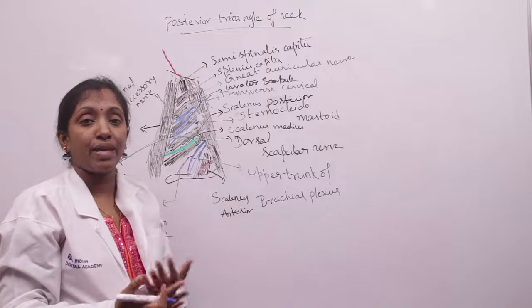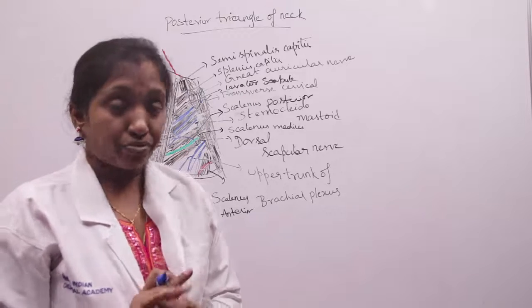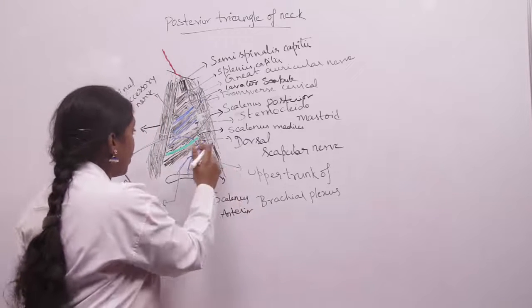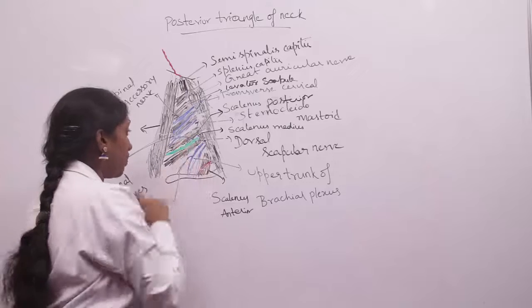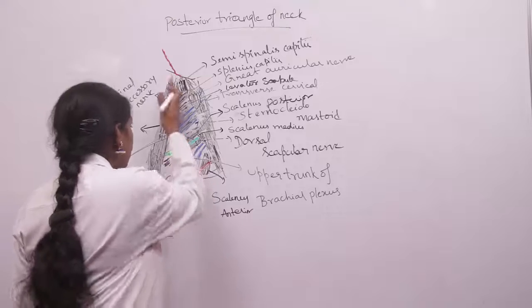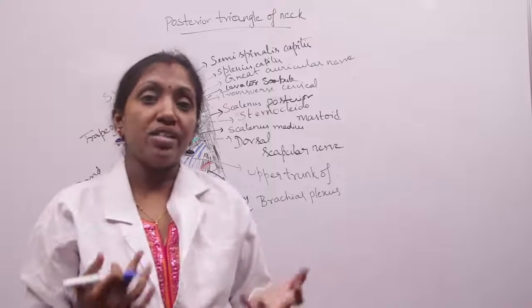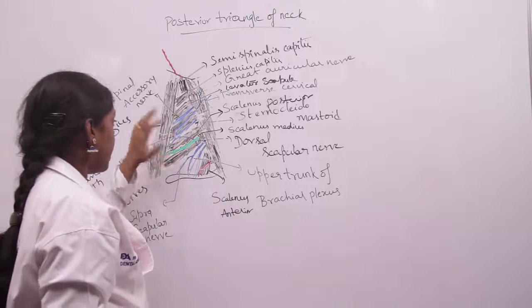We know that the brachial plexus is formed by the C5 to T1 ventral rami. So from the C5 root of the brachial plexus, the dorsal scapular nerve arises, and this dorsal scapular nerve disappears beneath the trapezius muscle in order to supply the rhomboid major and rhomboid minor muscles. So that is the third content.